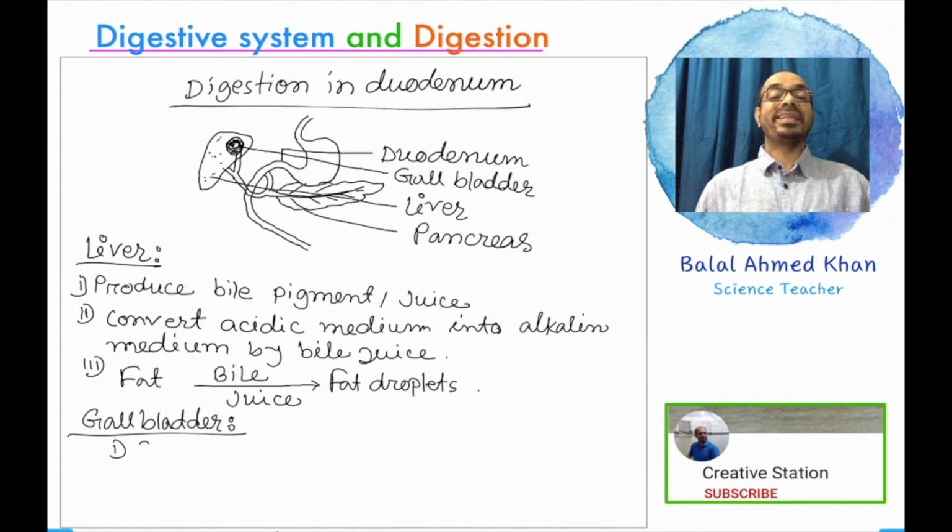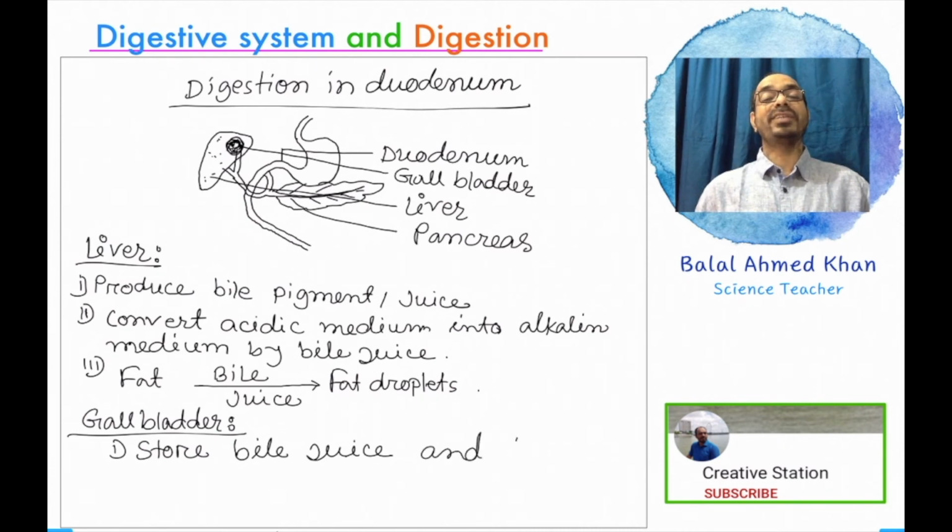Gallbladder is another digestive gland that has only one function or role. It stores bile juice, and this stored bile is transferred to the duodenum. So it stores and transfers bile juice. It acts only as a storehouse.